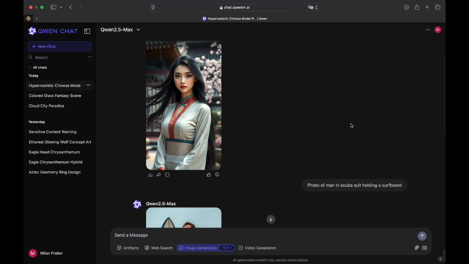And I do believe models like this, either Qwen or some other new one, will overtake Midjourney, Flux, DALL-E, and all the other ones, judging by how fast the Chinese are developing.